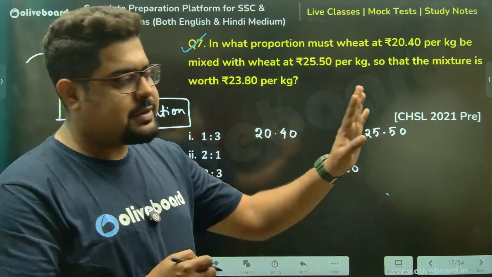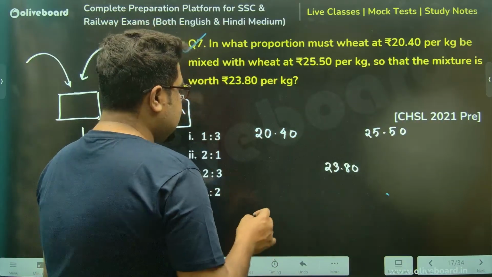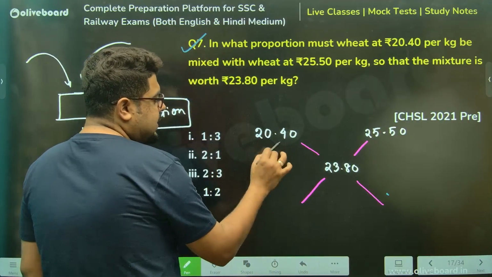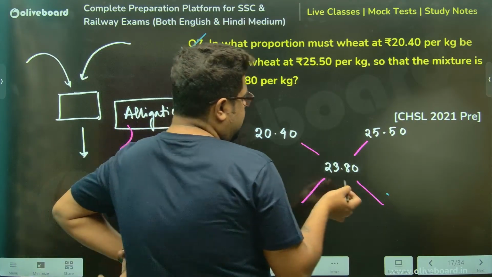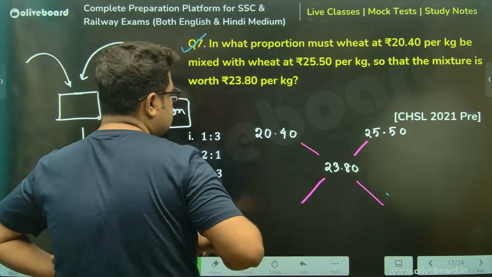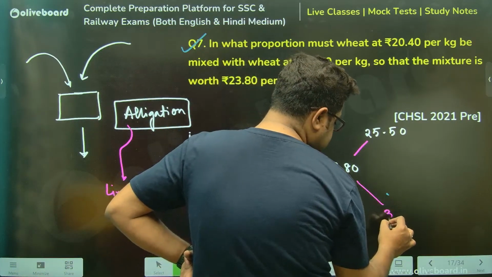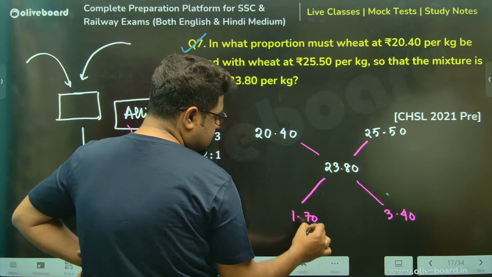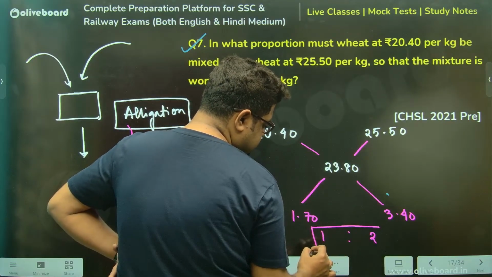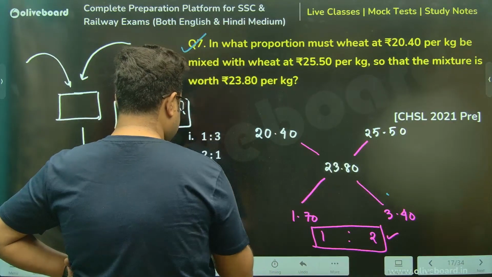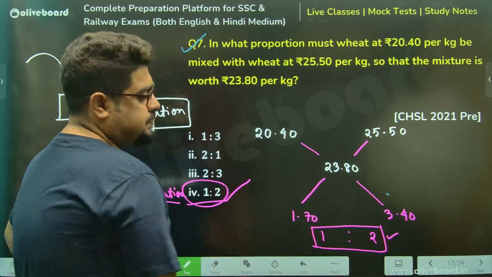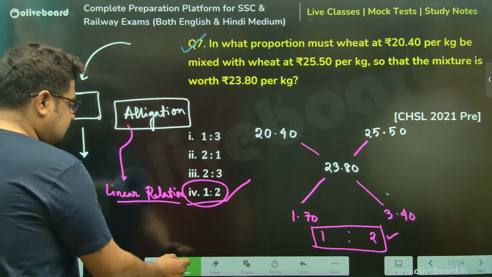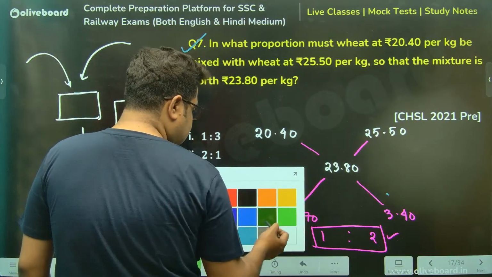Now, what is linear relationship? Just let me complete this and I'll explain. Acha sir, chalo, let's do this solution. 2.80, and this is 0.60, meaning 3.40. And again 1.50, 1.70. So this is 1:2, sir. So ratio must be 1:2, option number 4, sir. Correct, 1:2, option 4.